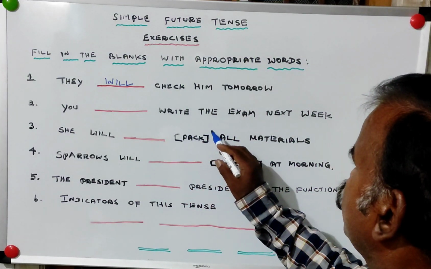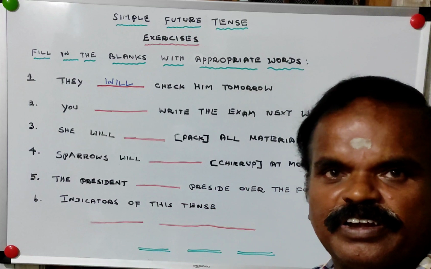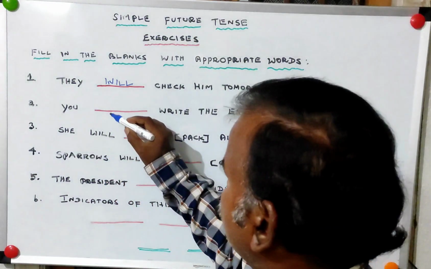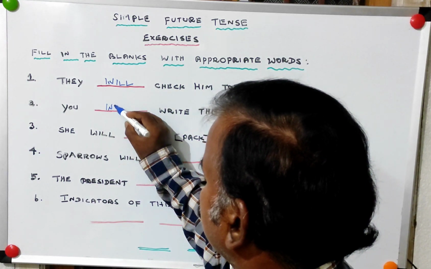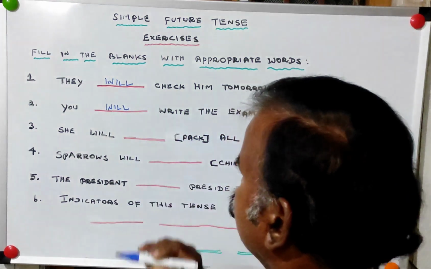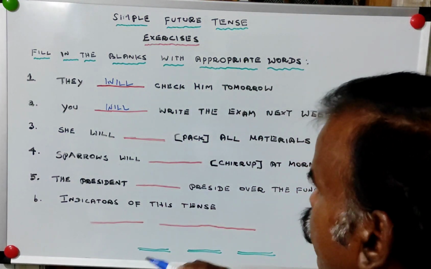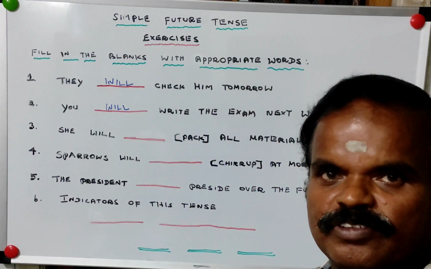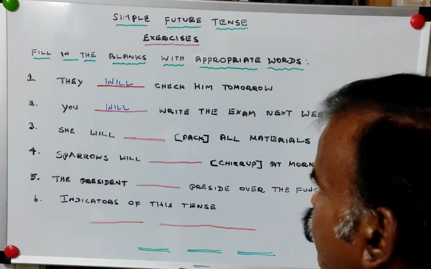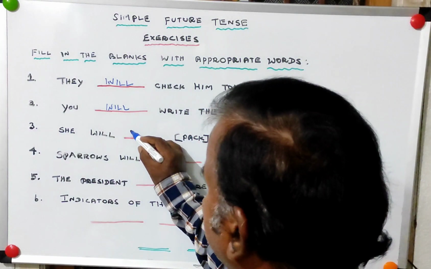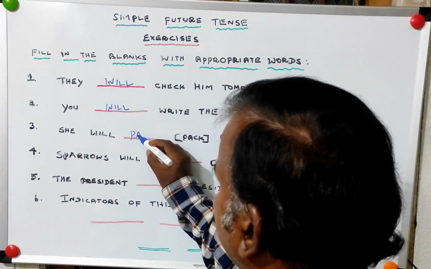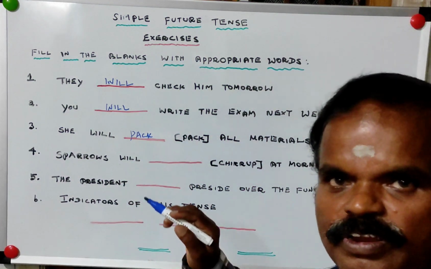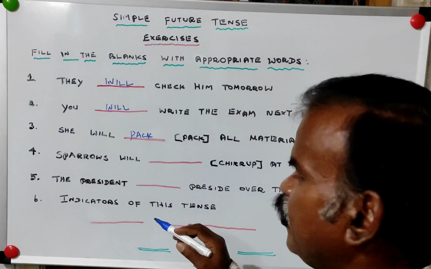You dash write the exam next week. So the correct answer in the blank is will. She will dash pack all the materials. The appropriate word in the blank is pack, because the first form of verb or present form of verb should be used in simple future tense.